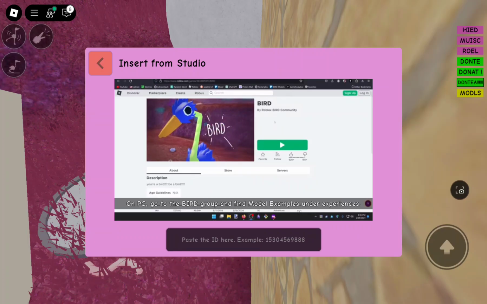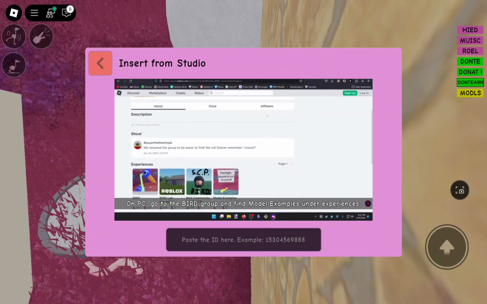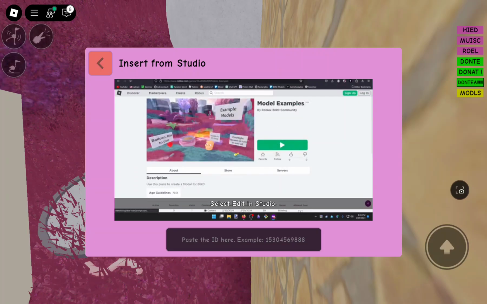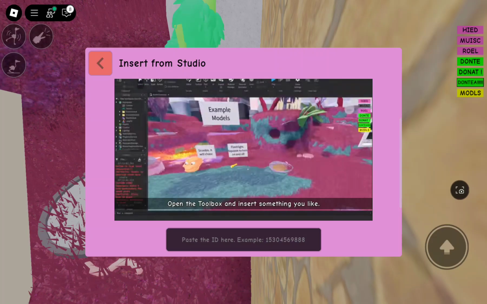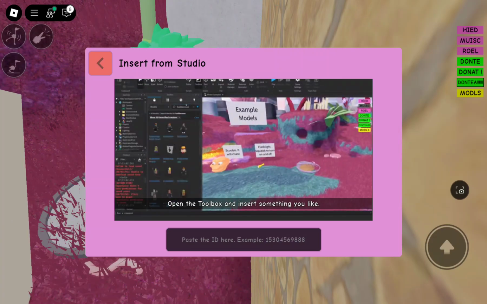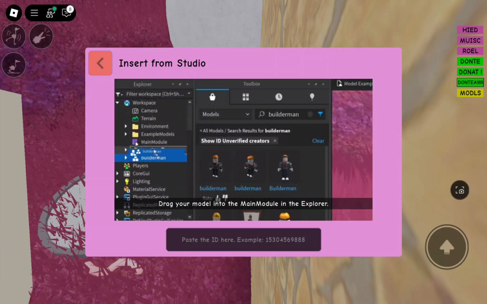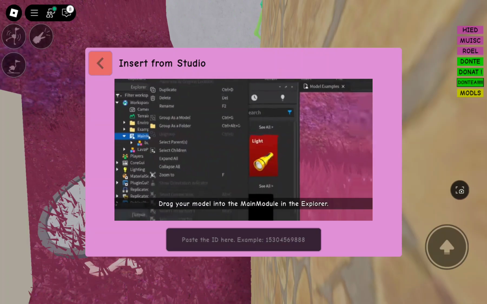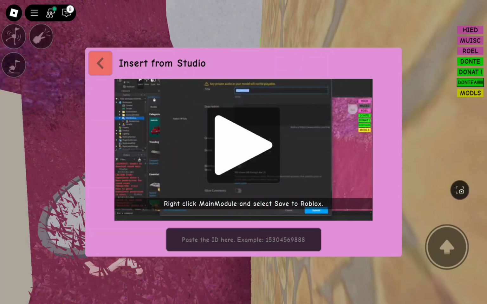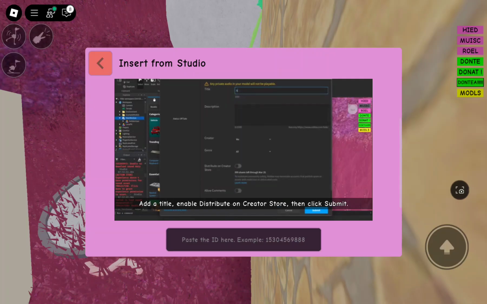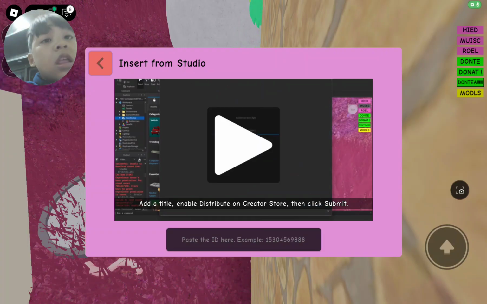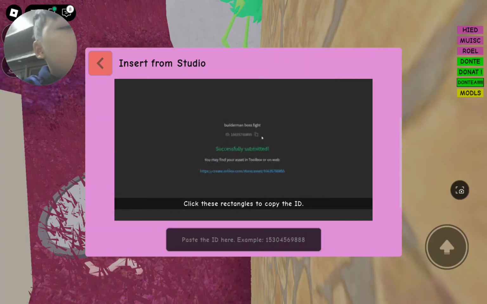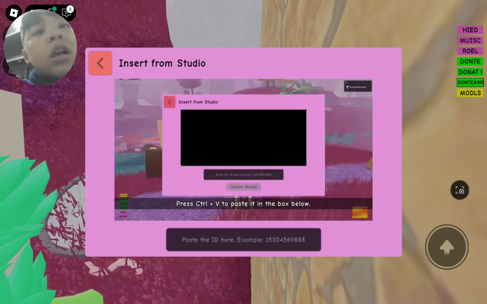On PC, go to the bird group and find model examples under experiences. Select edit in Studio. Open the toolbox and insert something you like. Drag your model into the main module in the Explorer. Right-click main module and select Save to Roblox. Add a title. Enable Distribute on Creator Store. Then click Submit. Click these rectangles to copy the ID.